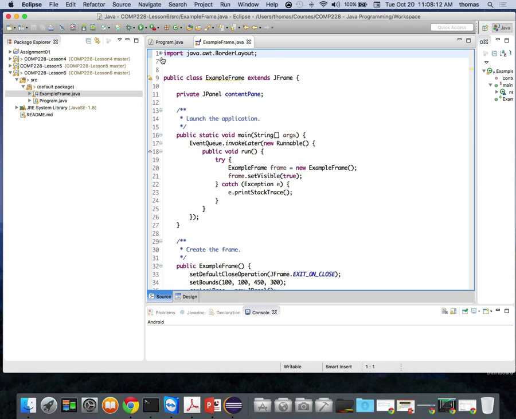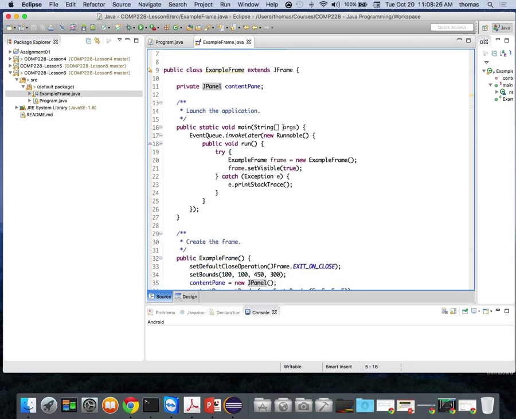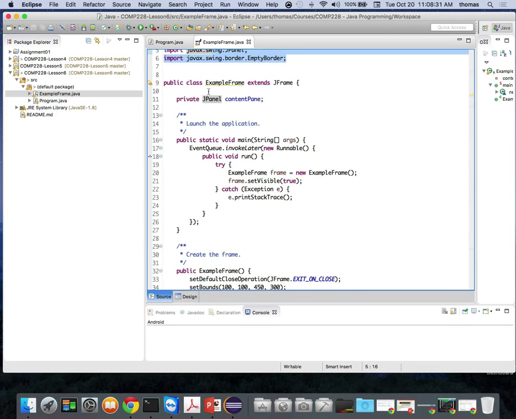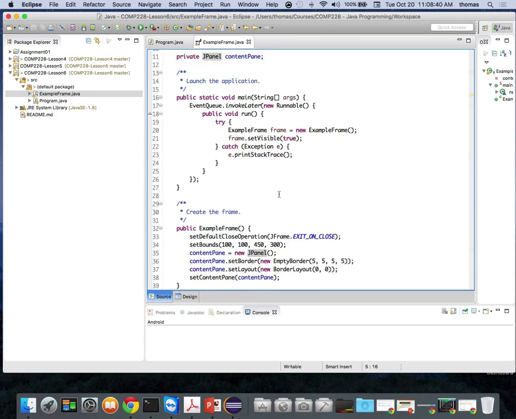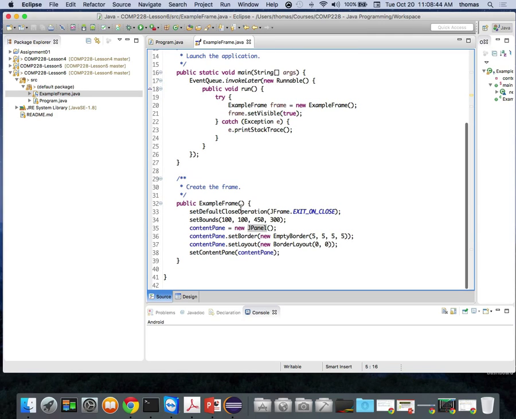Where it imports certain things. It imports something called a BorderLayout, and an EventQueue, and a JFrame, and a JPanel, and other things. These are all the extra imports you get just from what I just did, right? And then, if you notice, here's my JPanel and my static main. Oh, look at this. I've got another static main right here. Do I really need this one? I've already got a static main, so why would it have another static main, right? Here's my public ExampleFrame.